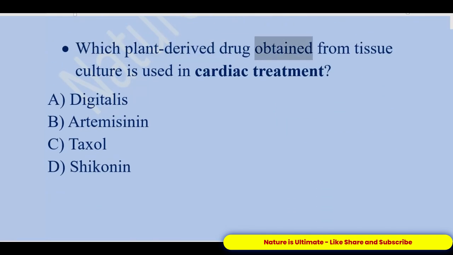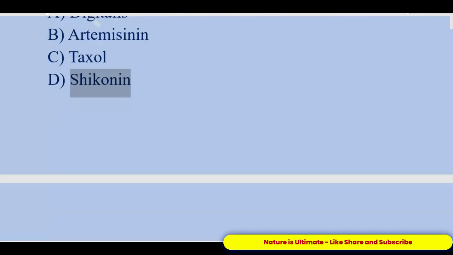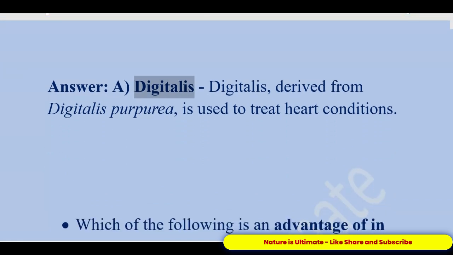Which plant-derived drug obtained from tissue culture is used in cardiac treatment? A. Digitalis. B. Artemisinin. C. Taxol. D. Chicanin. Answer: A. Digitalis. Digitalis, derived from Digitalis purpurea, is used to treat heart conditions.